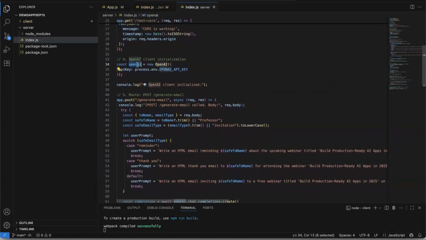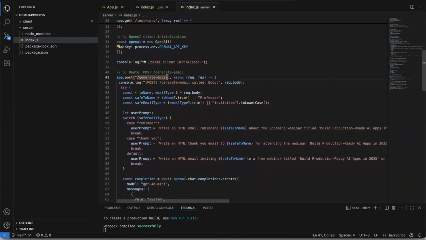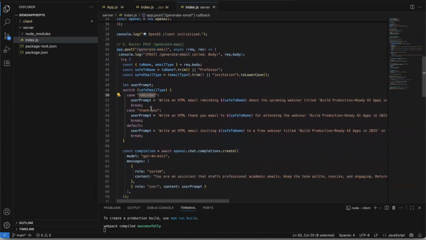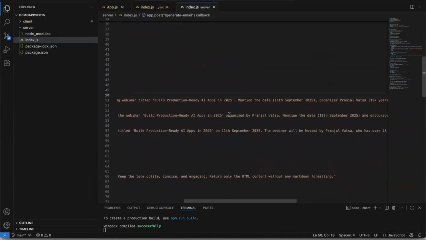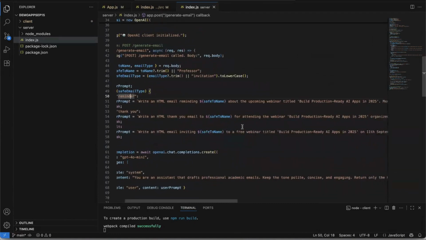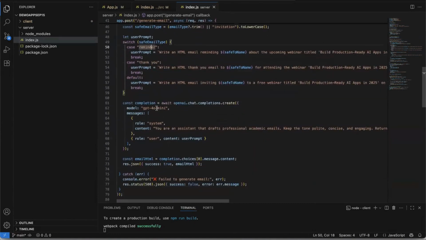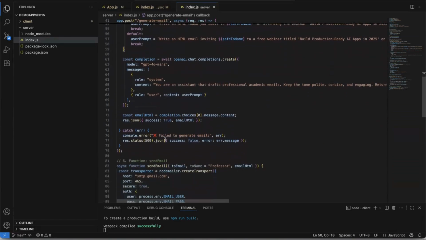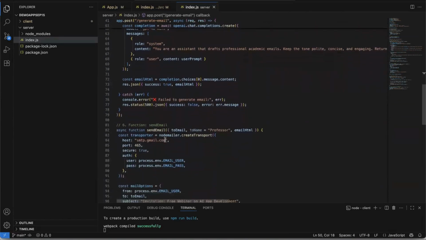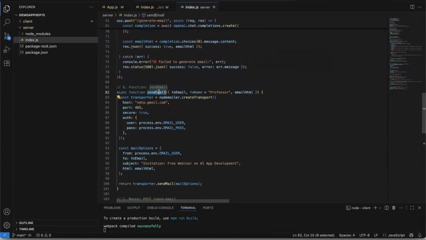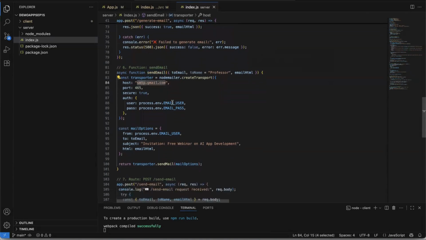Then we are initializing OpenAI, and then we have a generate email method, which is basically triggered when we click on the generate email button. It will check for the type of the mail. If it's a reminder, this prompt is triggered. If it's a thank you, this prompt is triggered. Otherwise, this particular prompt is triggered. We are using GPT-4o Mini with the default configuration. And once this is done, we will use Google Gmail's SMTP service to send the email.